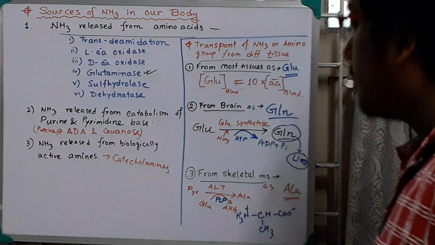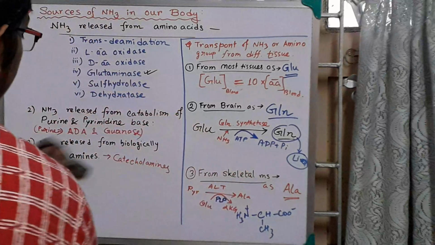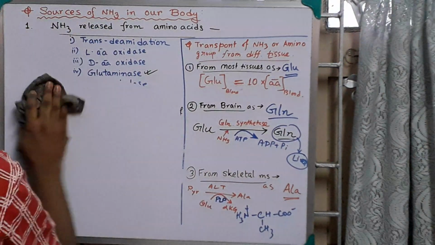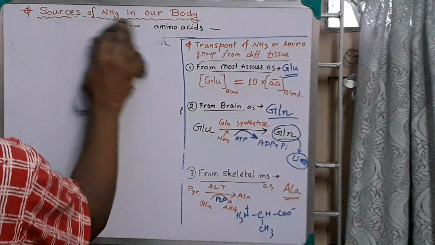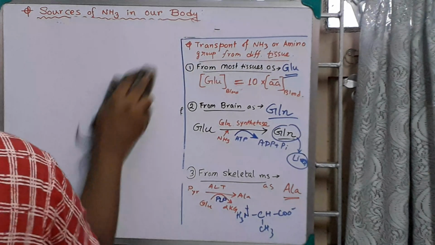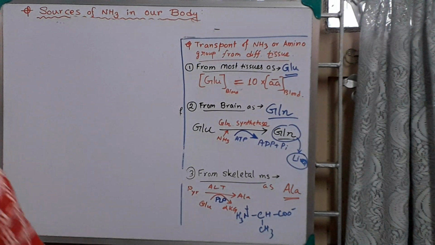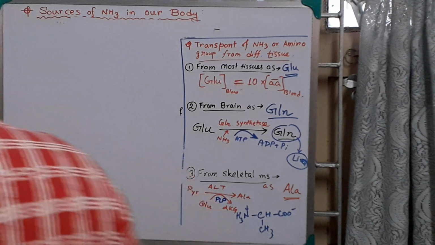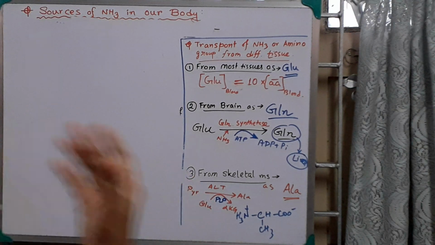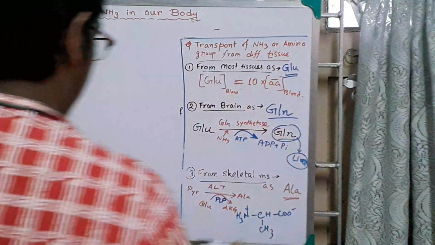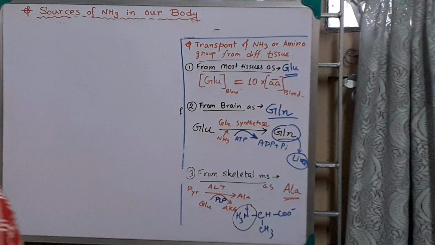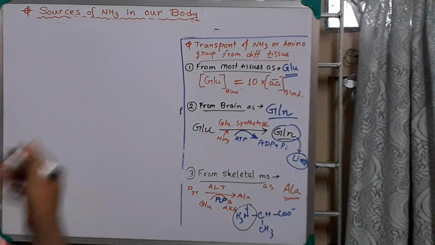Now what about this alanine? After reaching the liver, the alanine will release its amino group. So the carbon skeleton of alanine will remain.